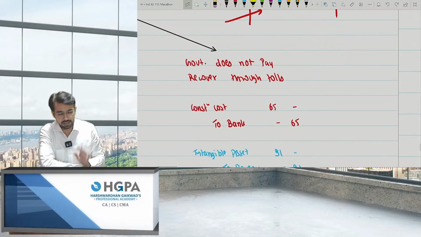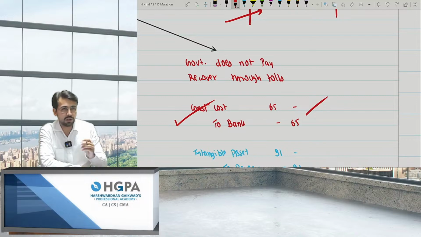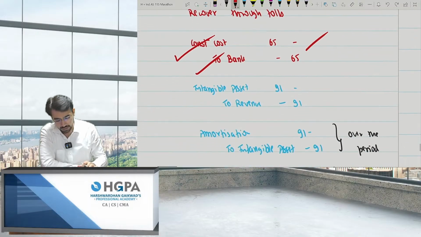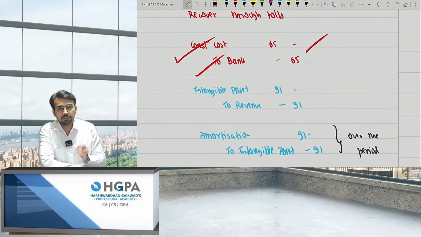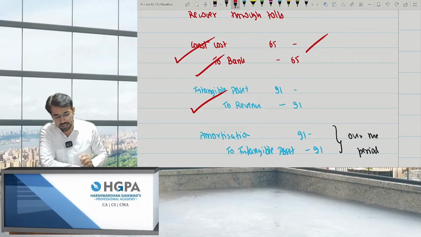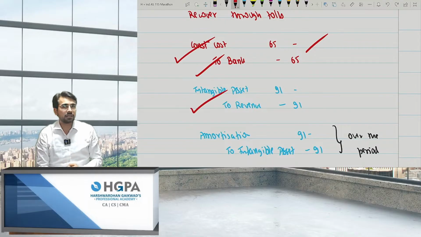So what I'll be doing is, first of all, whatever the construction cost is, 65, I'll be paying it. So 65 crore is the construction cost to bank, right? I paid the entire 65, assuming that I have completely paid. Second, I'll get the right of an intangible asset. So I'll book intangible asset to revenue 91.